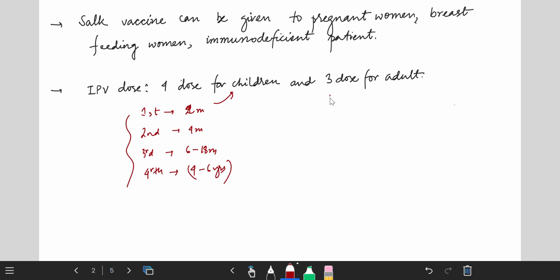For adults, the first dose is given at any time. The second dose is given 2 months after the first dose.